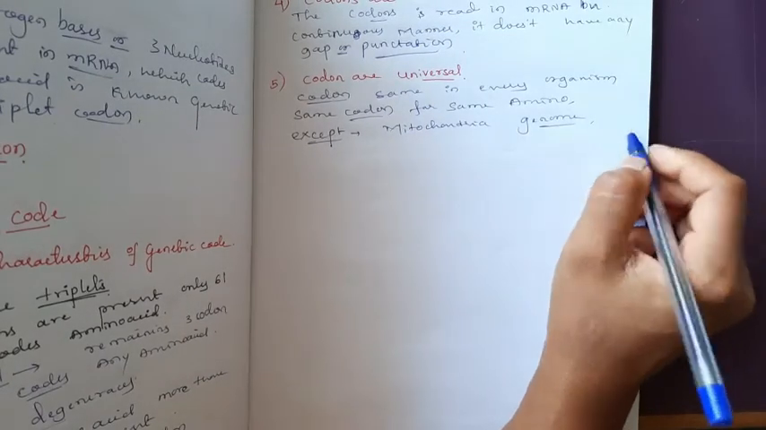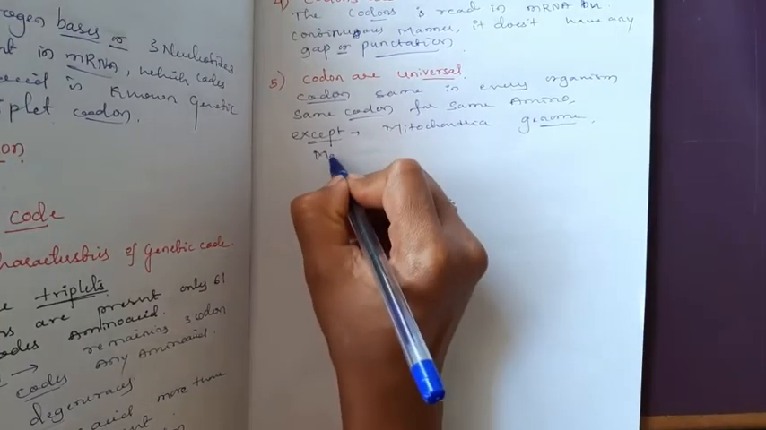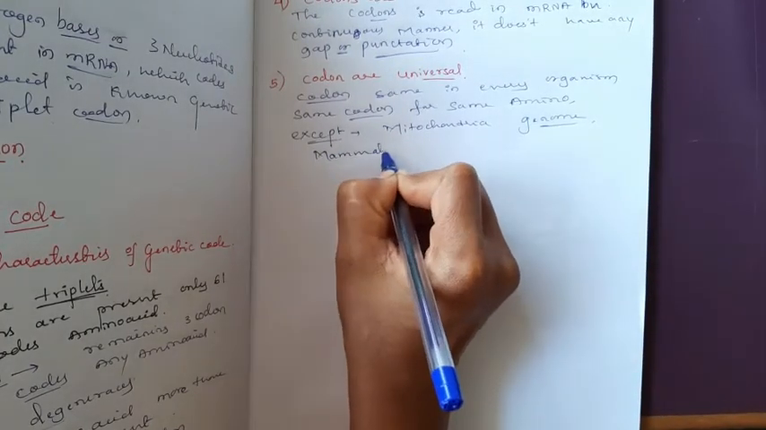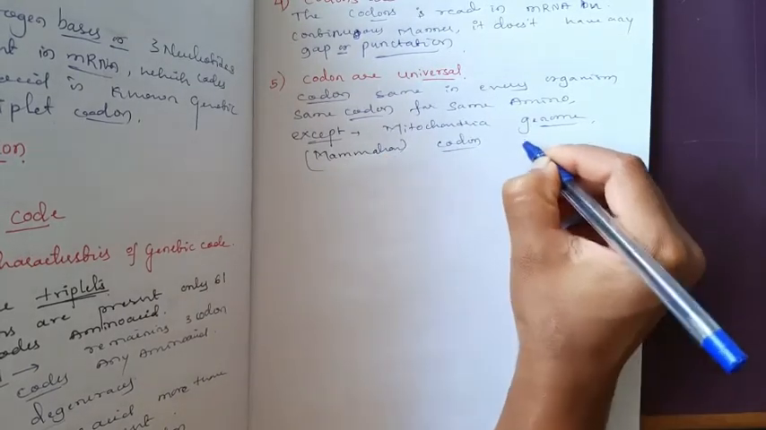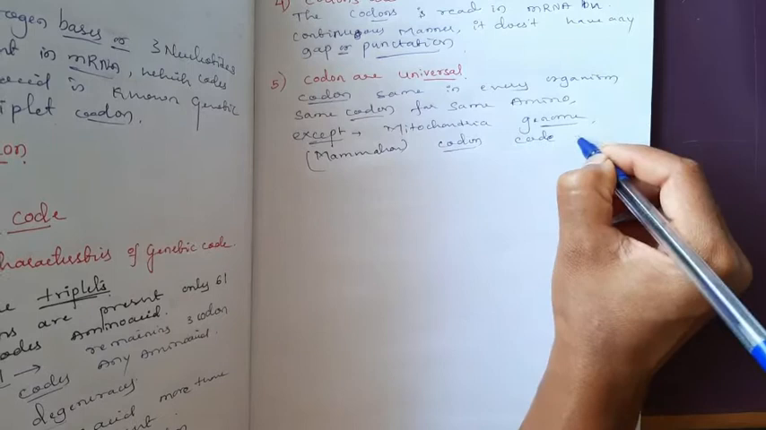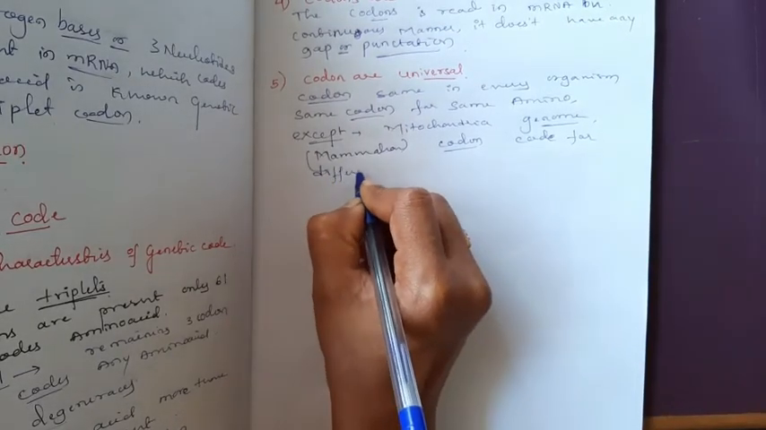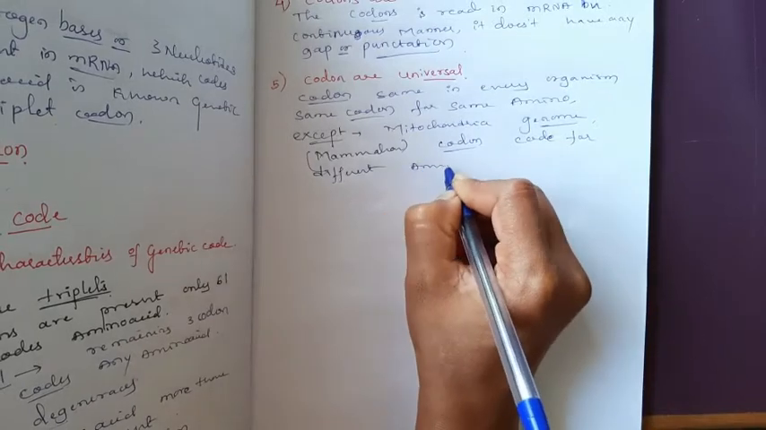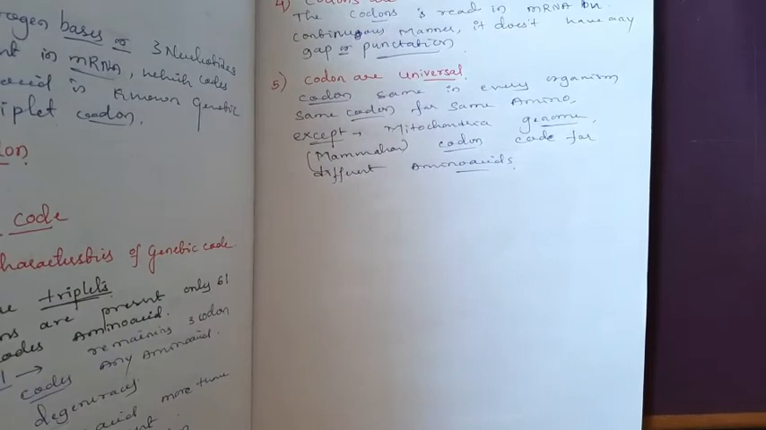Okay, but in case of mitochondrial genome in mammalians, codons code for different amino acids. Okay, this is a specific characteristic feature of a mammalian mitochondrial genome.